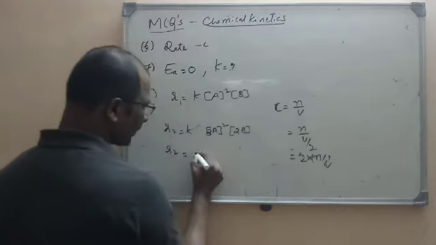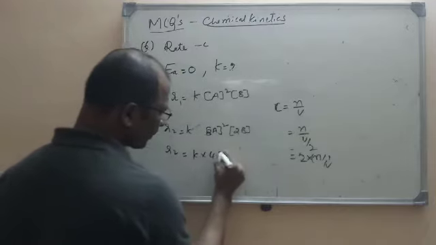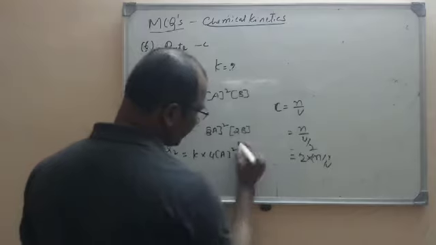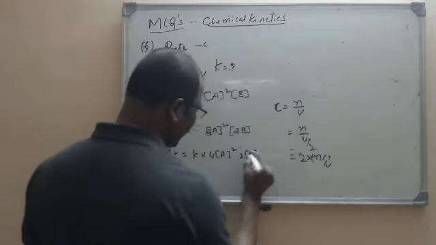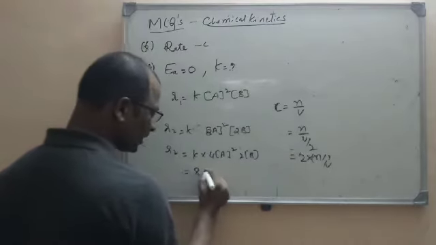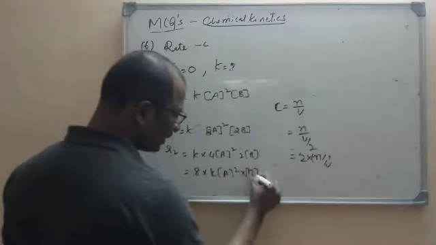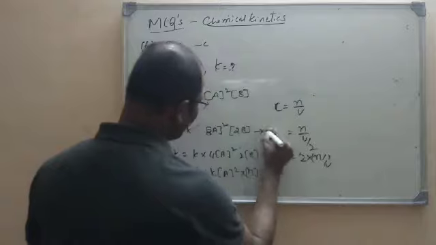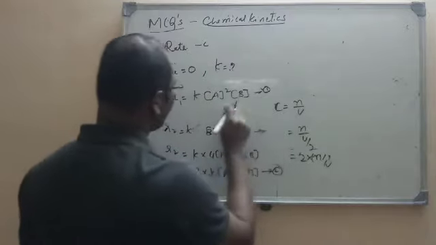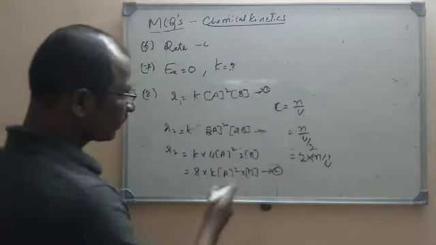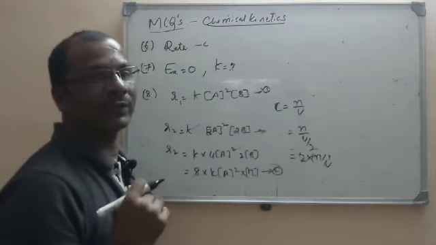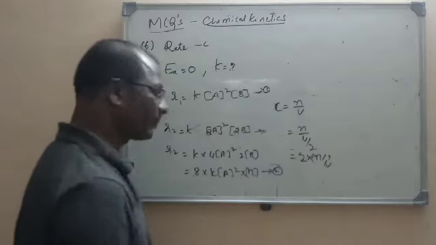So that will become K into 2A whole square, which means 4 into A square, and it is 2 into B. 2 4s are 8 here, so that is 8 into K into A power 2 into B. This is the new rate expression. Initially it is the rate expression. Now after reducing the volume to half of the initial volume, this is the rate expression.